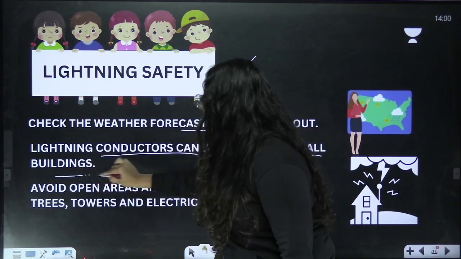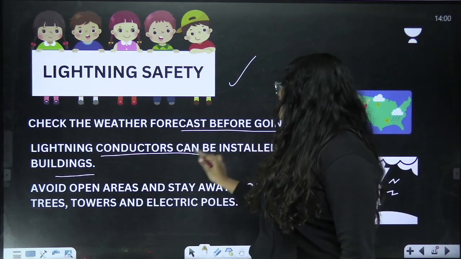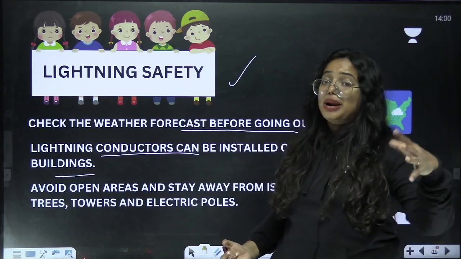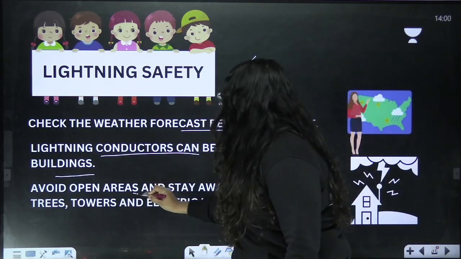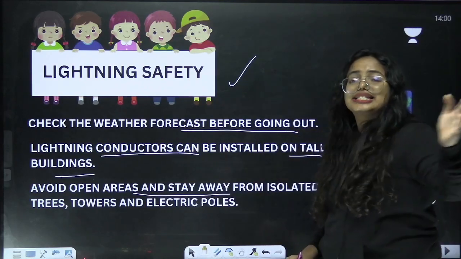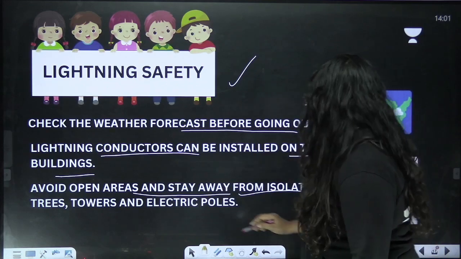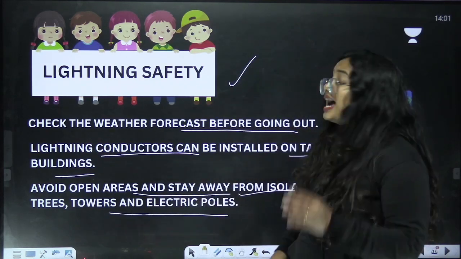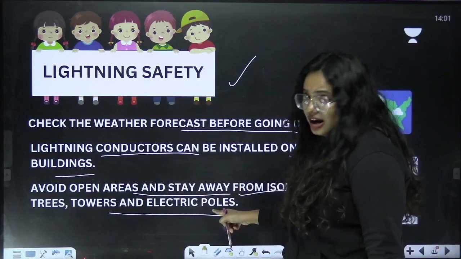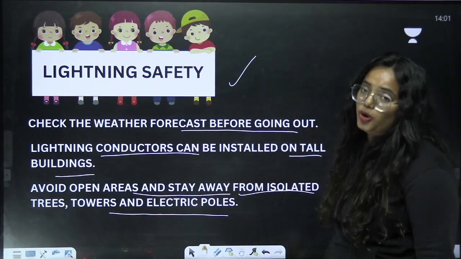Oh, what is that? Lightning conductor? Let's learn about it, don't worry. Lightning conductors can be installed on tall buildings so that they ensure safety and prevent damage. And avoid open areas. If you are in an open area, try to get settled in a safe area where you can stay away from isolated trees, towers and electric poles. You have to be very clear with this. Avoid open areas and stay away from isolated trees, towers and electric poles.